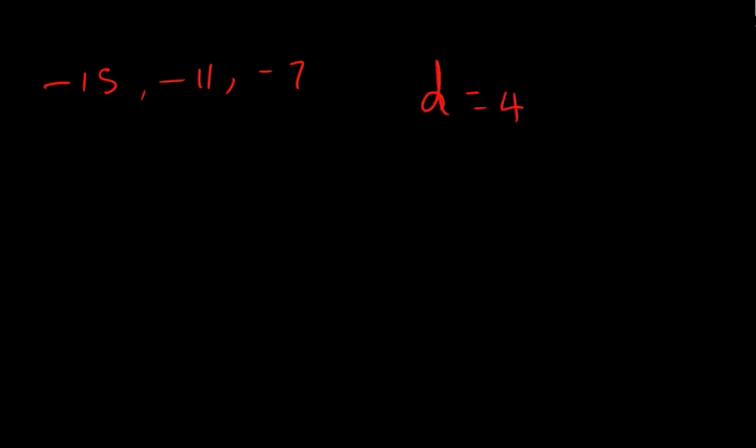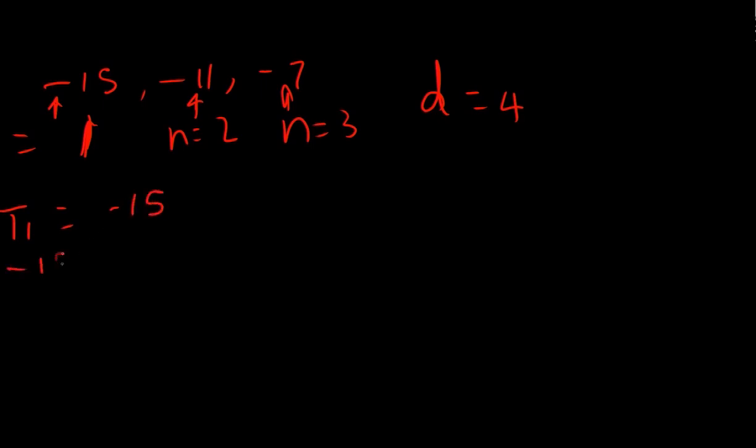All right, so let's see how we relate. So this is in position 1, so this is now n. n is equal to 1, n is equal to 2, and n is equal to 3. So term 1, which is equal to negative 15, is equal to negative 15 plus 0 times a common difference of 4.